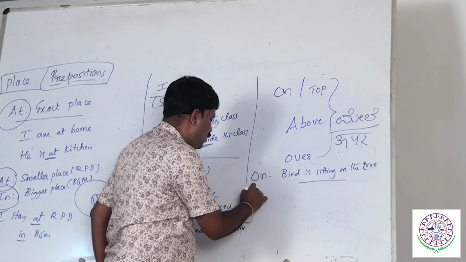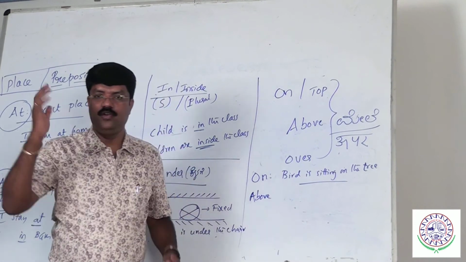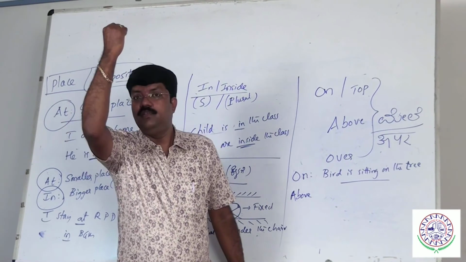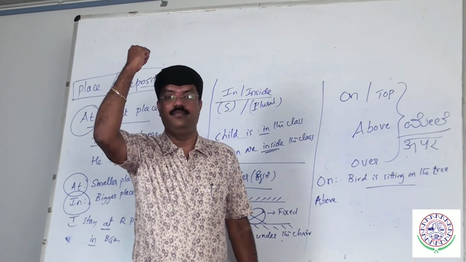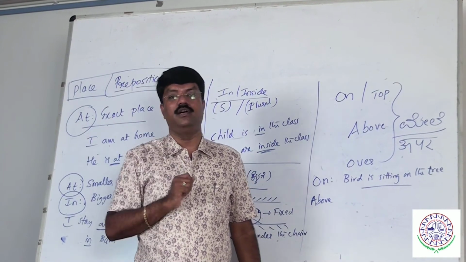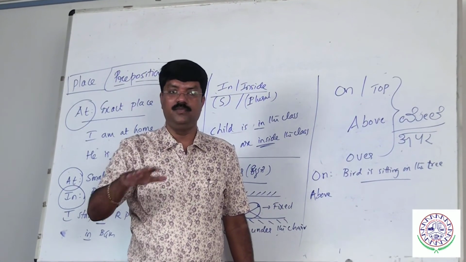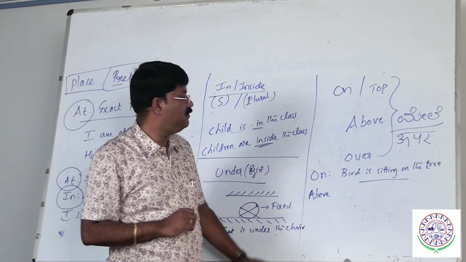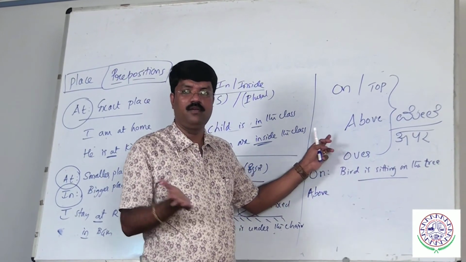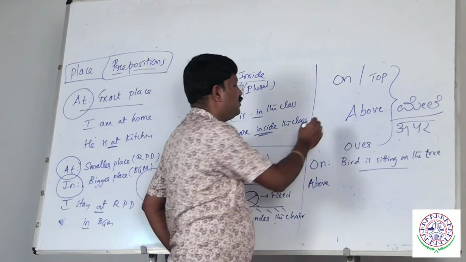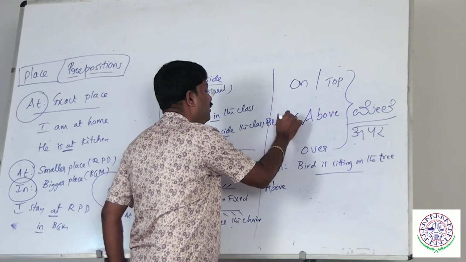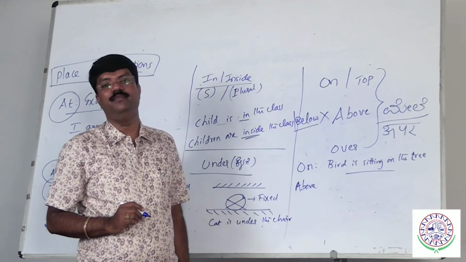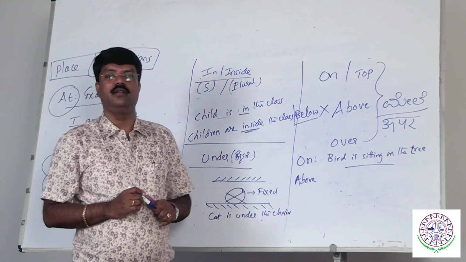What is above? Above means some object is at the top of something else which is fixed. That is called above. Where is the sky? Sky is above us. Assume that on the first floor we have GIT, on the second floor we have Big Bazaar. Where is Big Bazaar? Above GIT. What is the opposite word of above? Below. Some object is lower than something, we call it below. Some object is at the lower part of something, we call it below, kedage.